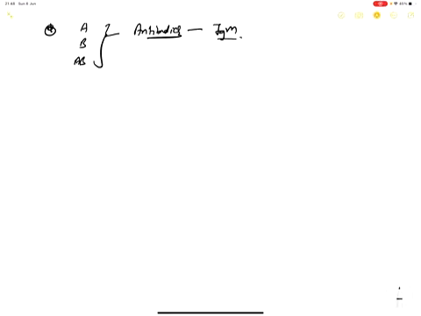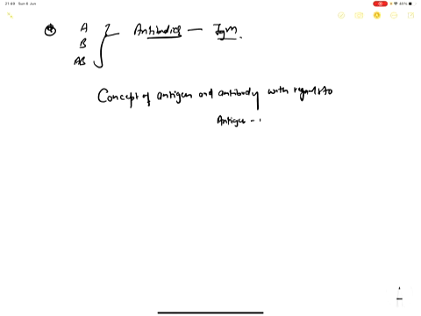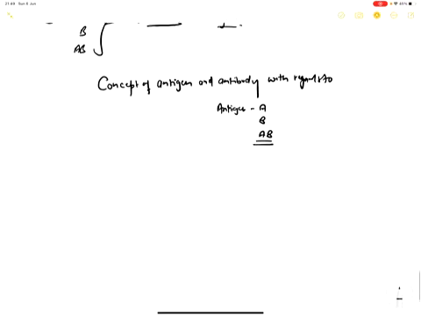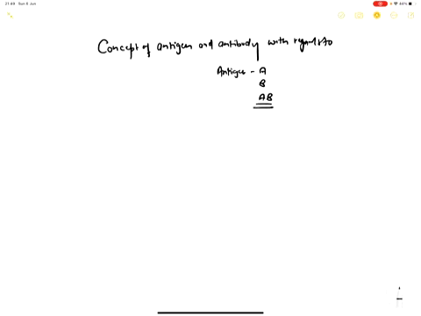Okay, now let's discuss further. Now we will discuss the concept of antigen and antibody, with regards to antigen A, B, AB. There is a very beautiful concept in this one.